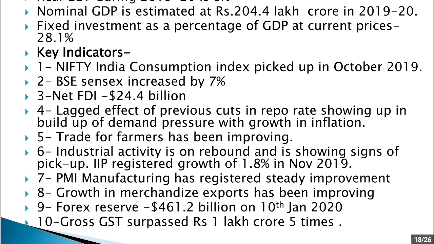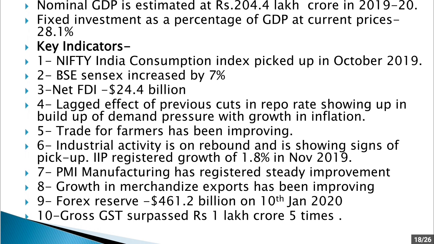Now terms of trade for farmers also have been improving. This will result in better growth in the rural areas. Industrial activity is rebounding and showing a sign of pickup. This is because IIP, that is industrial production, has registered growth of 1.8% in November 2019.